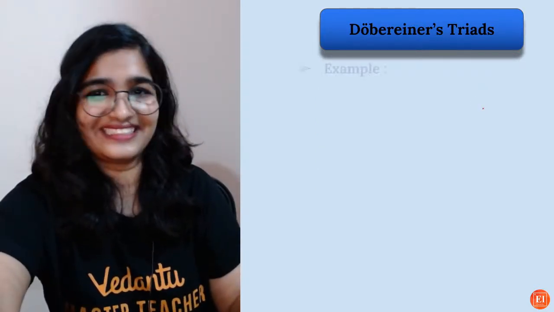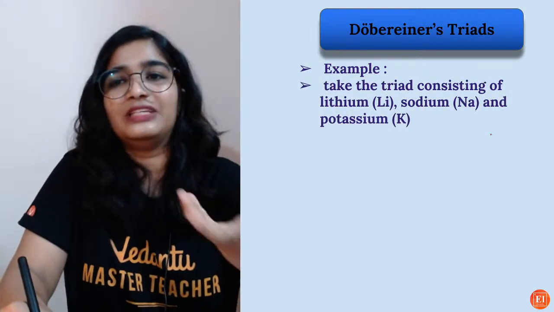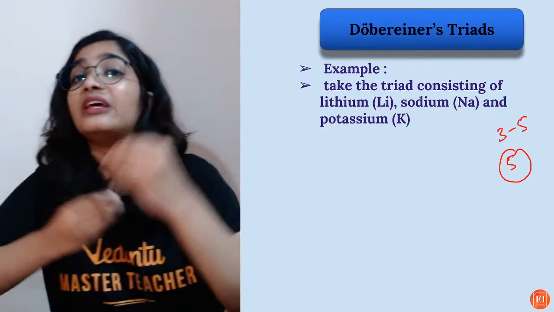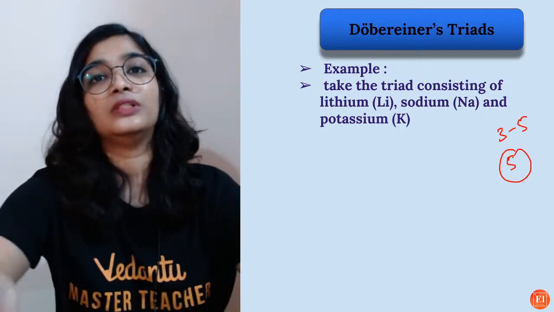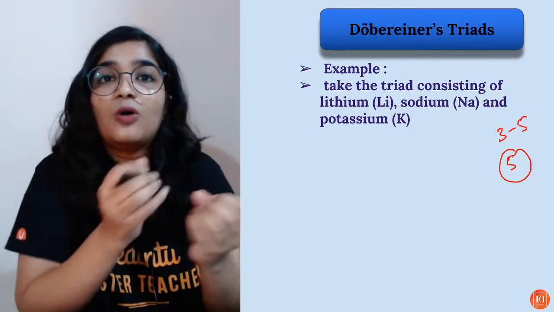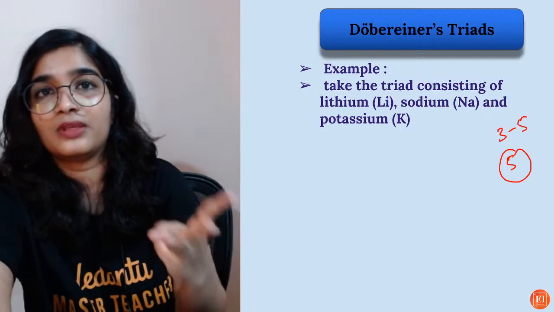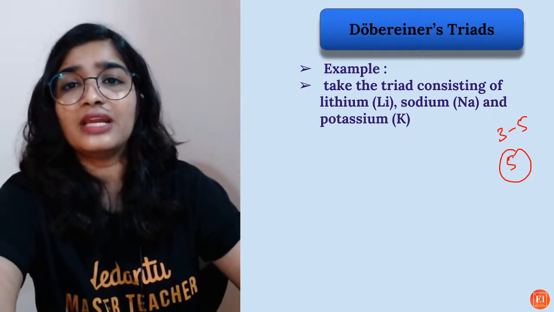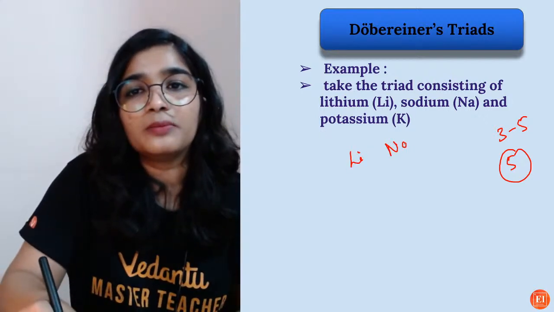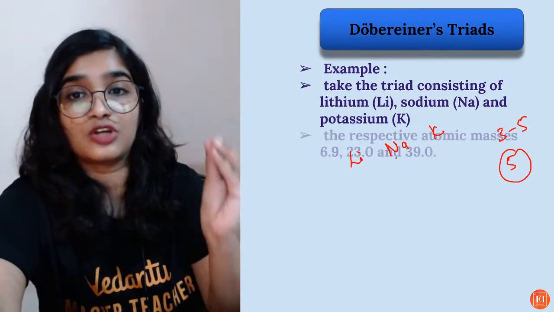There were actually only 5 triads, and the rest of the elements didn't follow these triads. He could only classify the elements into triads for 3 to 5 sets. Take the triad consisting of lithium, sodium and potassium. We have arranged them according to the increasing order of their atomic mass.